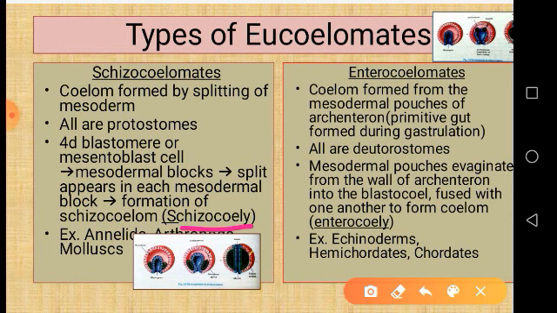Annelids, arthropods and mollusks are included under the schizocoelomata, and all these schizocoelomates are protostomes, and they show holoblastic spiral and determinate cleavage. What happens here is, the 4D blastomere, otherwise called the mesentoblast cell of the early embryo, divides to form mesodermal blocks between the ectoderm and the endoderm, and it replaces the blastocoel. Then it splits longitudinally. Here you can see the figure also.